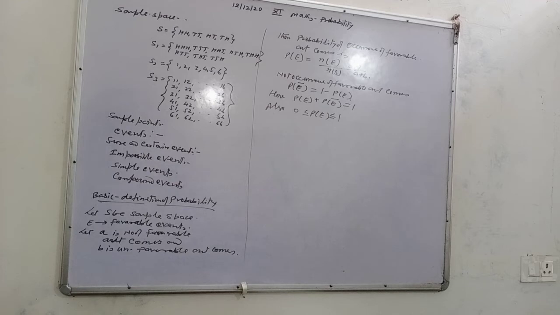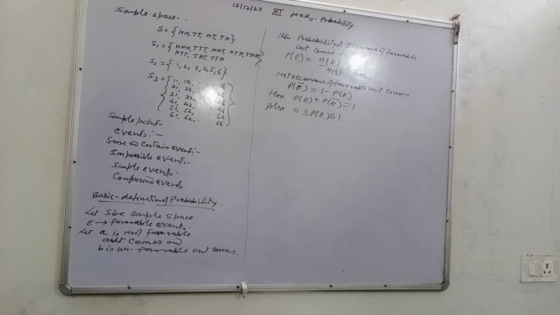When a dice is thrown, there are 6 possible outcomes, numbered 1 to 6. When a pair of dice is thrown, we get 1 1, 1 2, 1 3, 1 4, 1 5, 1 6, similarly 2 1, 2 2 and last 2 6, 3 1, 3 2 last 3 6, 4 1, 4 2 last 4 6, 5 1, 5 2 last 5 6, 6 1, 6 2 last 6 6, means there are 36 results. Similarly, when a dice is thrown 3 times, you will have 6 cubed, means 216 results. When a dice is thrown n times, it is 6 raised to the power n.